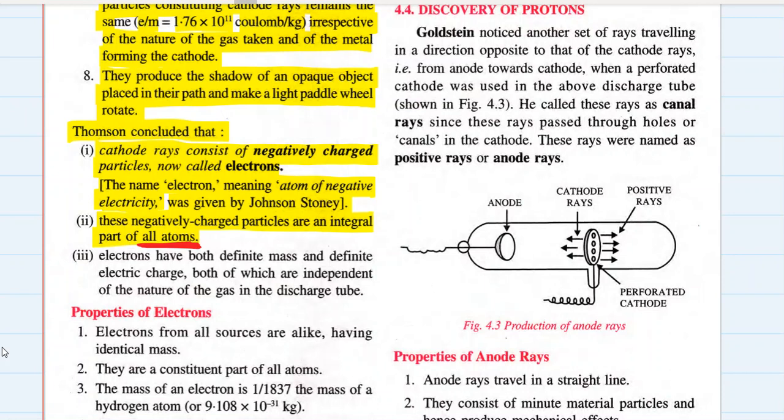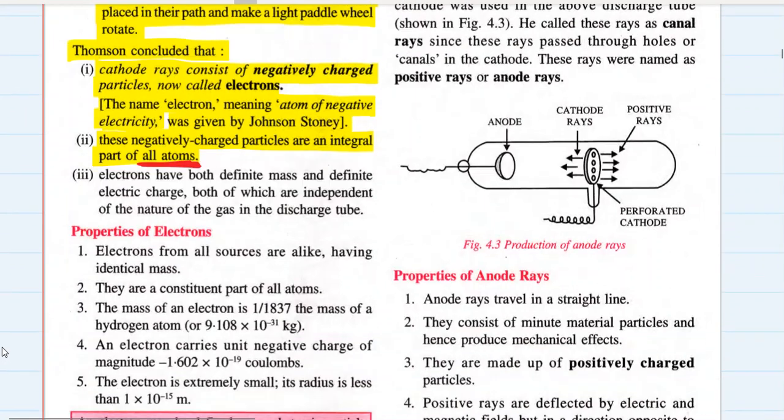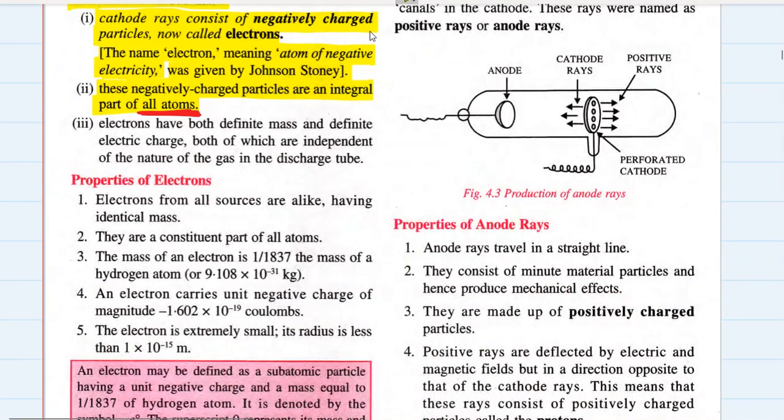Those are known as electrons. All atoms, irrespective of what elements they belong to, consist of electrons, and electrons are the same in all kinds of elements. Electrons have both definite mass and definite electric charge, both of which are independent of the nature of the gas in the discharge tube. So electrons are common to all the atoms. They have the same charge, same mass, and they are alike in all aspects, irrespective of the atom to which they belong.